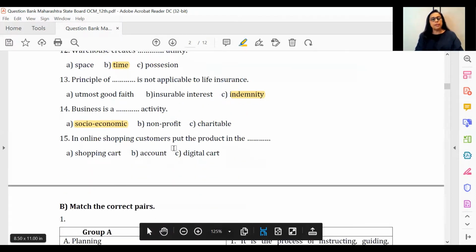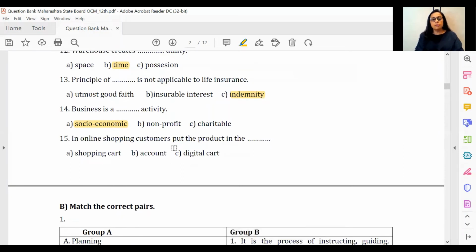We move to the next part there. If you'll see here, in online shopping, customers put the product in the shopping cart or in an account or a digital cart. I think very obvious. So we are talking about the chapter of e-commerce.